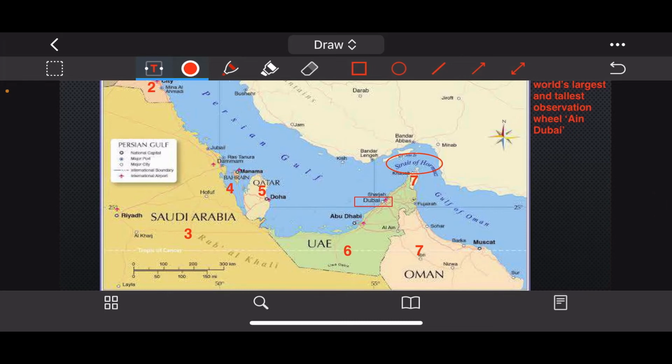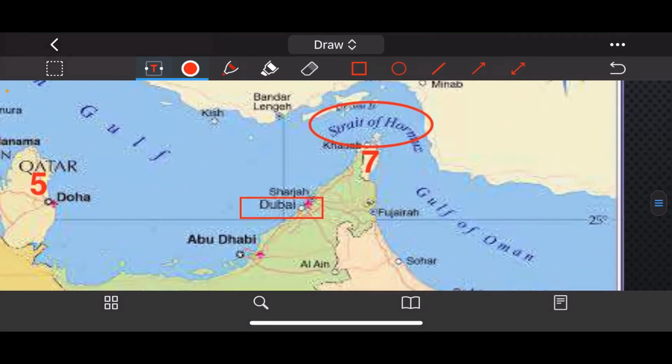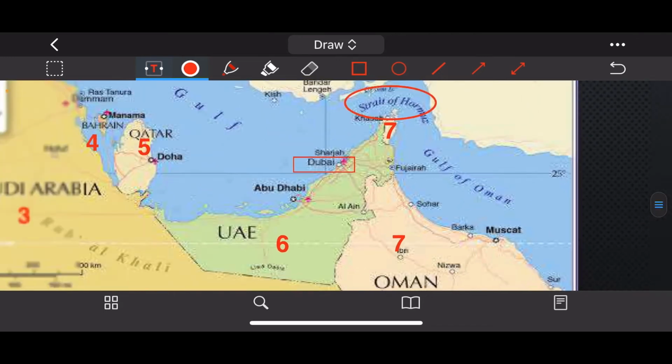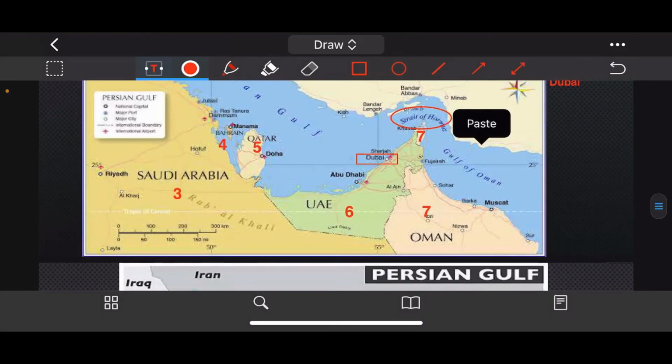I've written it deliberately because most of the students when they see Strait of Hormuz they confuse कि it is located between United Arab Emirates and Iran. But this is not the case because the tip in this region where I've marked 7, if you can see the color contrast also mentioned in the map, it is yellow. So it is pertaining towards Oman. Okay, so Oman is a tip territory of Oman. It is located at the tip of UAE.